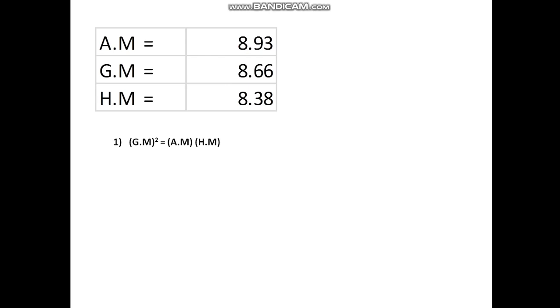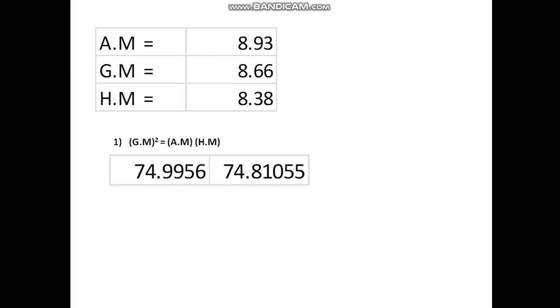So geometric mean is equal to 8.66, whose square is 74.9956, and arithmetic mean is 8.93 and harmonic mean is 8.38, and we will multiply both of them, which results in 74.81055. So the first relationship is proved, that geometric mean square is almost equal to the arithmetic mean into harmonic mean.